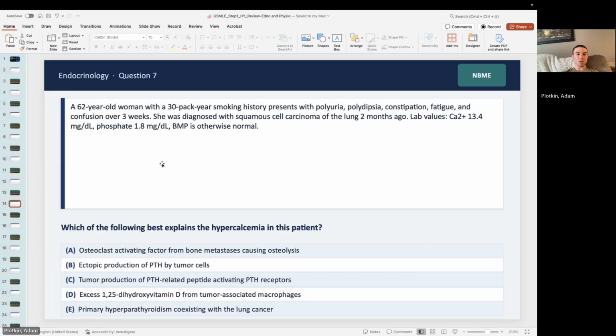All right, and two more. A 62-year-old woman with a 30-pack-year smoking history presents with polyuria, polydipsia, constipation, fatigue, and confusion over 3 weeks. She was diagnosed with squamous cell carcinoma of the lung 2 months ago. Her calcium is elevated at 13.4. Phosphate is low at 1.8. The BNP is otherwise normal. Why does this patient have hypercalcemia? Take a second, pause your screen, and think about it.